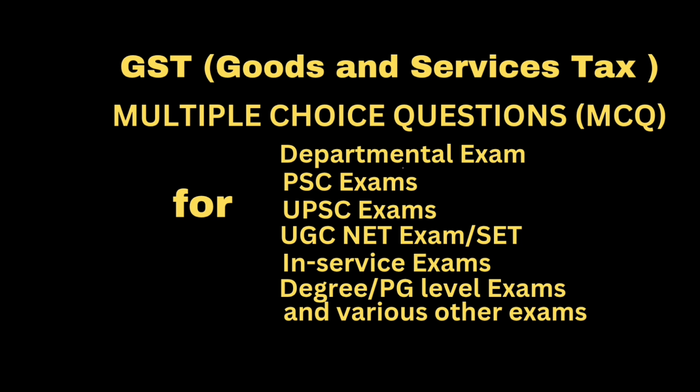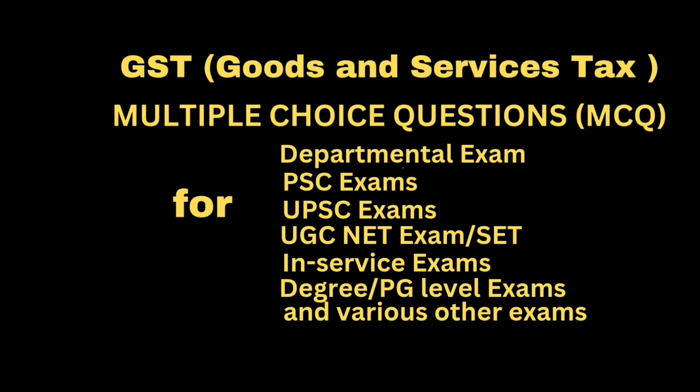Option A. Staggered discount. Option B. Post-supply discounts established before or at the time of supply. Option C. Value discounts established before or at the time of supply. Option D. All the above. Correct answer. Option D. All the above.